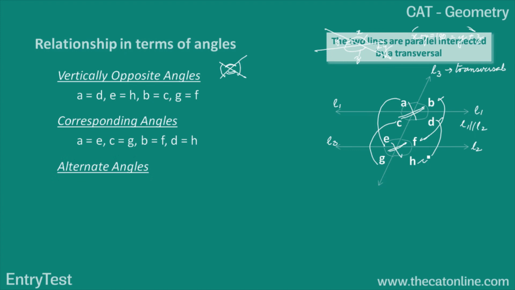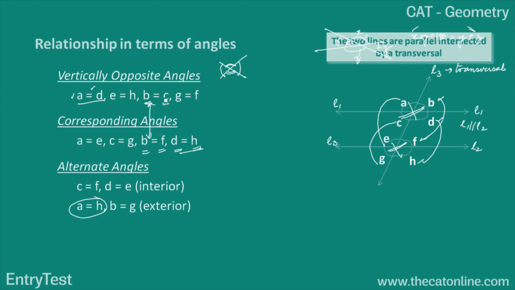Alternate angles can be classified as interior and exterior. In the first case, angle A was equal to angle D. In the second case, angle D is equal to angle H. Looking at the two cases, I can say angle A is equal to angle H. Similarly, angle B is equal to angle C, and angle B is also equal to angle F. Comparing these two cases, angle C will be equal to angle F. The rest can be derived in a similar way.